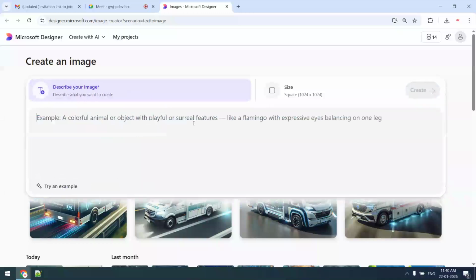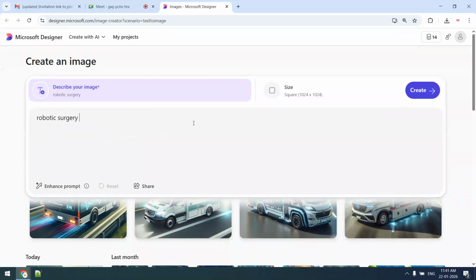Example, my work is related. I want to show that some robotic surgery is going on. So robotic surgery with doctors. Okay, along with doctors, I want to show some robots. I want to show some doctors also. With doctors, robotic heart surgery, along with doctors with MRI machine.